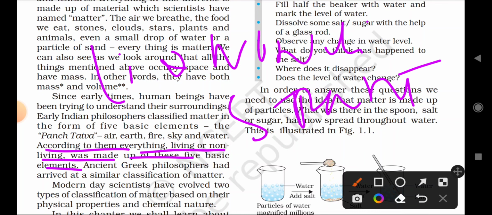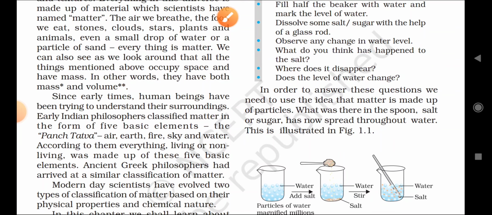So every living thing as well as non-living thing present in the universe is made up of only five panchatatvas, or five elements, called air, earth, fire, sky, and water. By these five elements, the living and non-living things in the earth and the universe are formed, as the philosophers said.